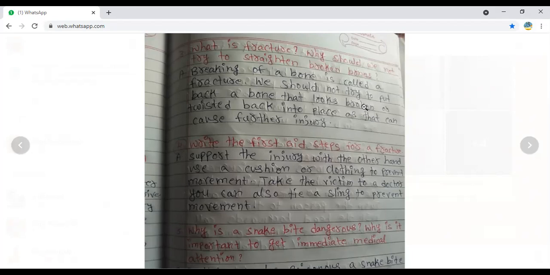So that's all. Once again, breaking of the bone is called fracture. We should not try to put back a bone that looks broken or twisted back into the place.